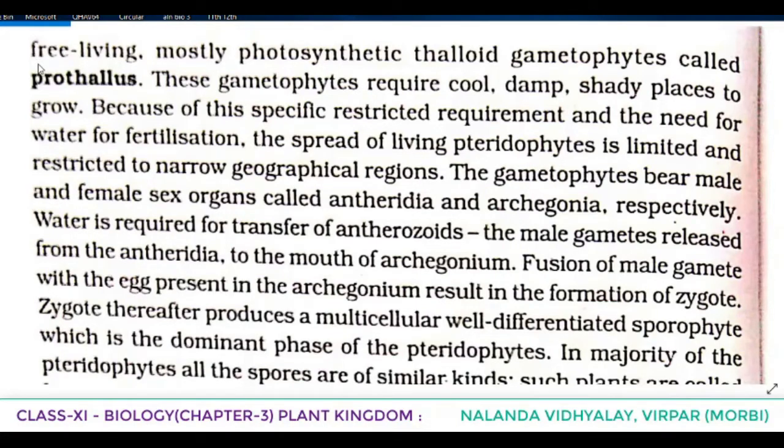And then we told that there are few structures which are known as sporophylls. That means leaves which bear sporangia are called sporophylls. And in some cases, sporophylls may form compact structures known as strobilus or cones. And the sporangia produce spores by meiosis in spore mother cells. And the spores germinate to what? They germinate to give rise to inconspicuous, small but multicellular, free-living, mostly photosynthetic thalloid gametophytes called prothallus.